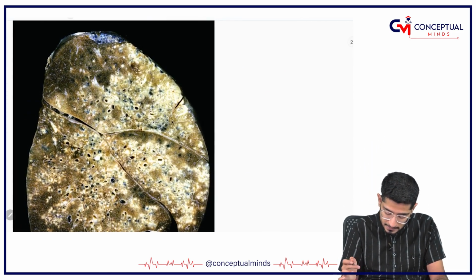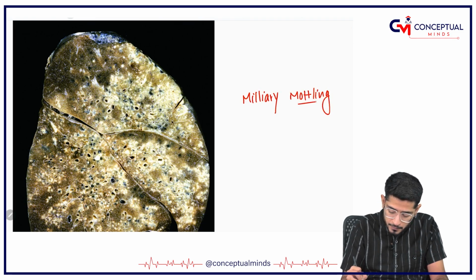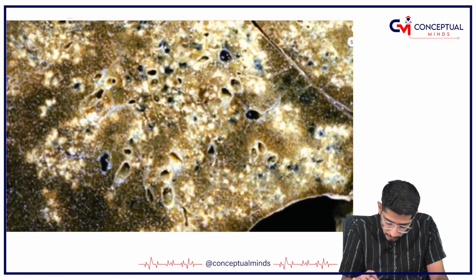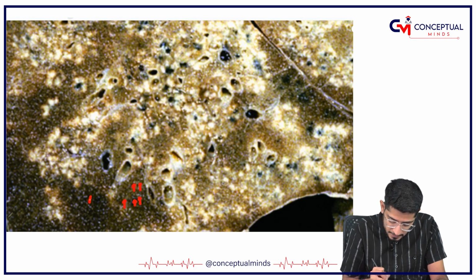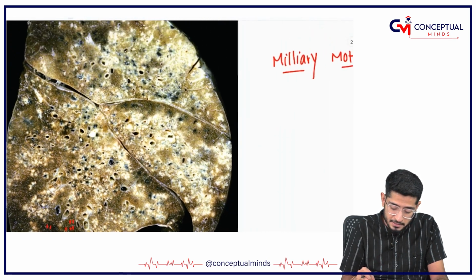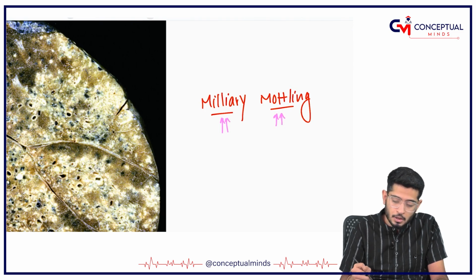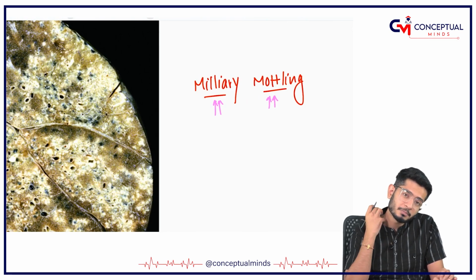And yes, this is miliary mottling. So miliary mottling means what? A lot of small, okay, I'll zoom in for you. Can you see these white areas? These are just like small millets, no? So miliary mottling can occur because of many reasons. Actually, this is just the parenchyma being infected.